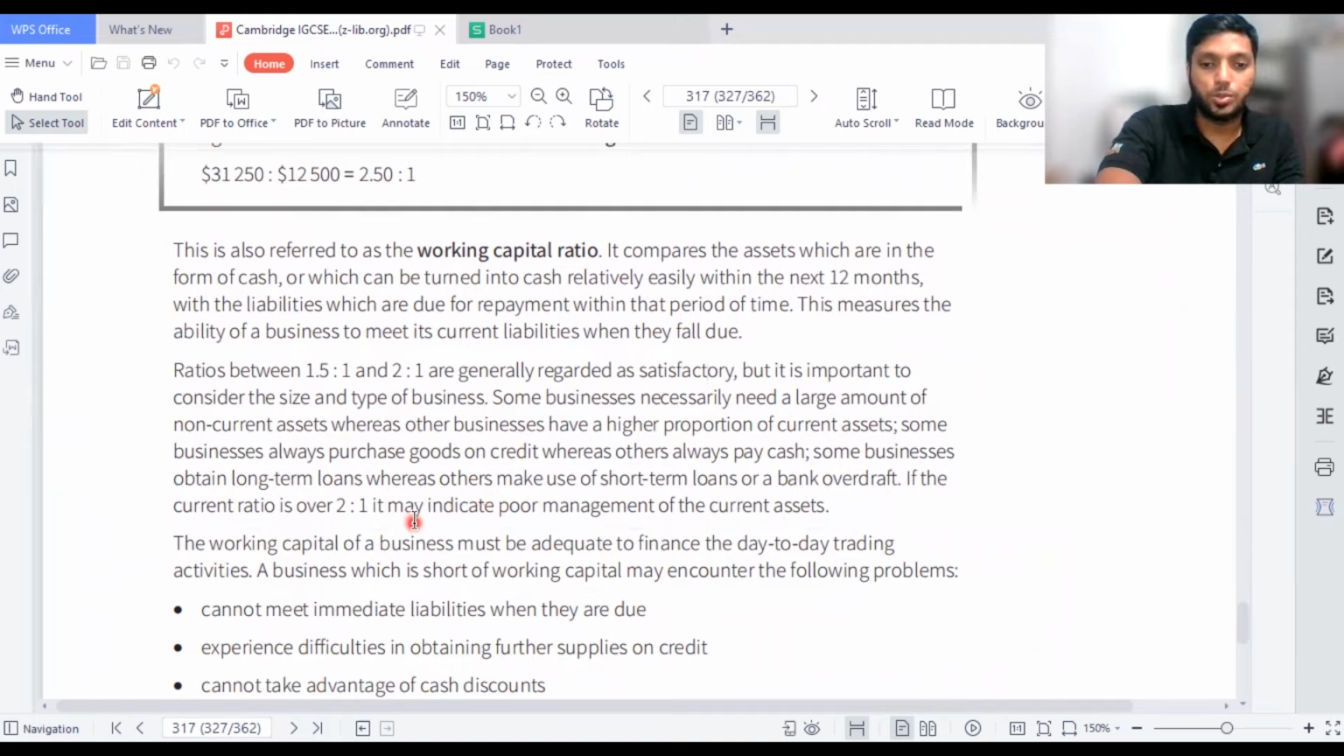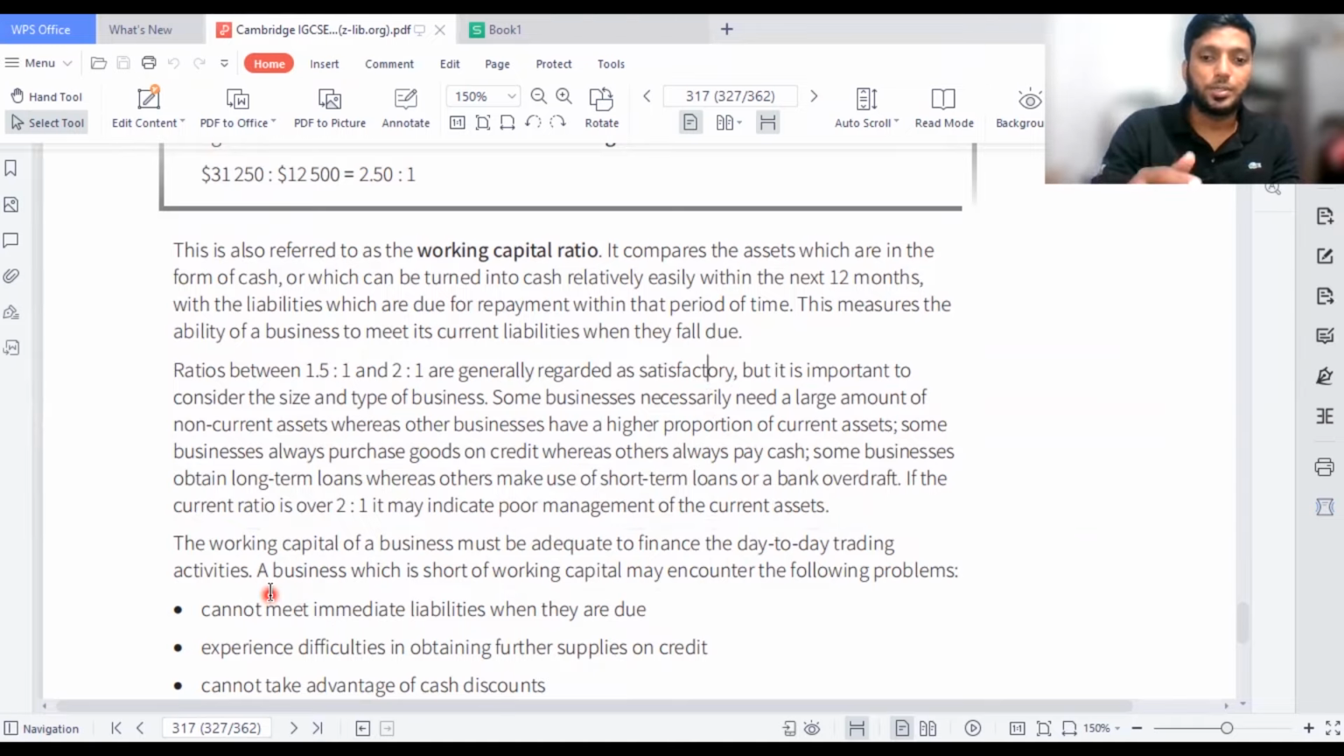If the current ratio is over 2:1, it may indicate poor management of the current assets. The working capital of the business must be adequate to finance the day-to-day trading activities. They're saying that even if the business has too much current assets on one side, it's not correct. The reason is they are not managing the resources properly, it seems. But for your concern, you need to understand one particular thing: though they are not managing the resources properly, in the exam you should not write that.